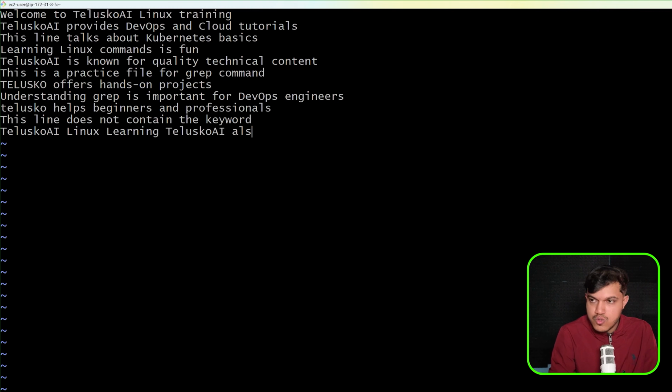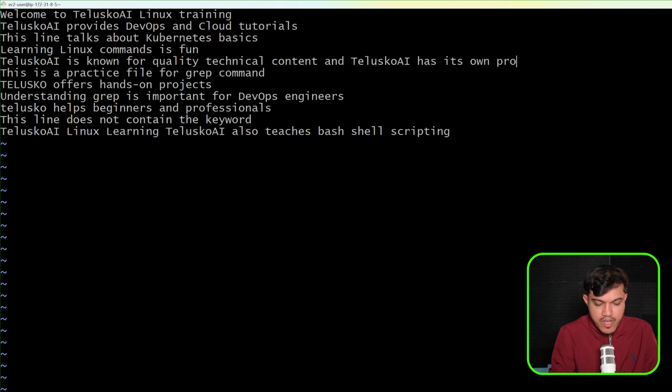Also teaches, I'll say maybe, bash shell scripting. Shell scripting, that's what I have to mention here. And maybe one more time here, I would say technical content, or maybe and products. Telusko AI has its own products. What exactly it is, that's secondary. You can see here we have Telusko AI, multiple occurrences in one line. I would like to save this and execute the same.